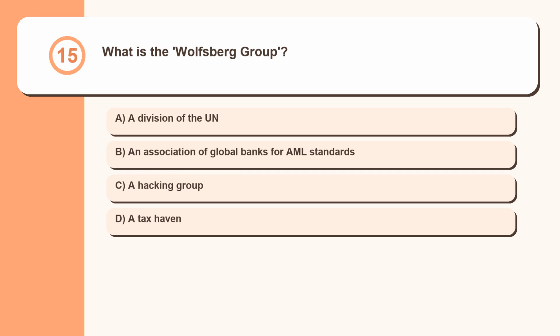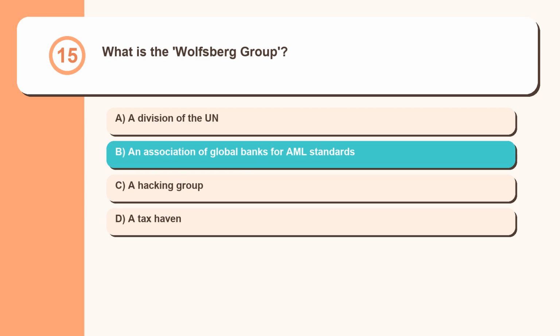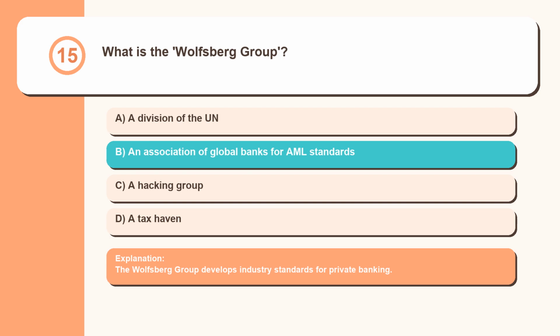Question 15. What is the Wolfsberg Group? A division of the UN, an association of global banks for AML standards, a hacking group, a tax haven. The Wolfsberg Group develops industry standards for private banking.